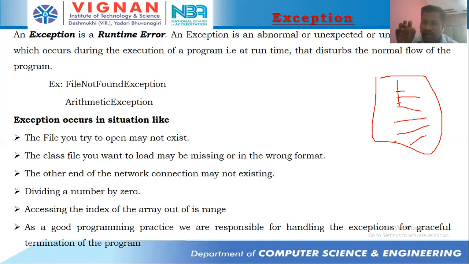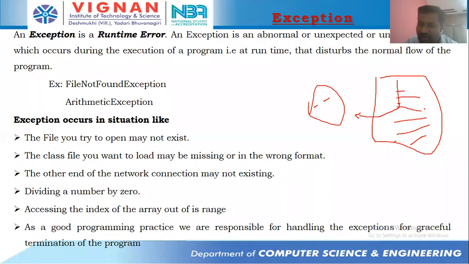Something going wrong. Like the programmer wants to open a file which is not there. The programmer wants to connect to another software that is not there. And the programmer is going to divide a number by 0. It is not possible by me. And the programmer is going to access an element which is out of its range. And the programmer wants to load a class file which is not there in the current folder. Such types of problems we might be getting. So whenever such problems occur, immediately the program execution is going to be stopped, and it gives a message to the programmer.